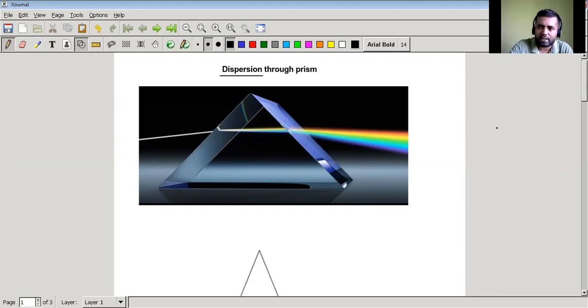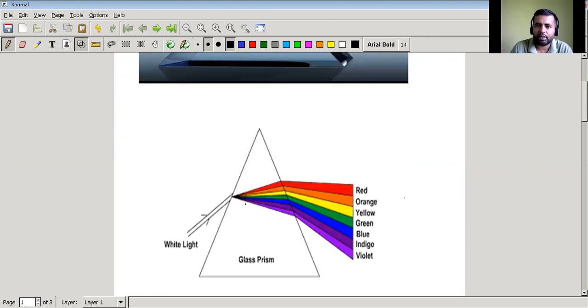Now the same thing, we all say that if we pass white light, it will form a spectrum. This is called visible spectrum, but actually these boundaries are not very sharp, but approximately it goes like this. Now if you try to recall, this is the direction of incident light, right? So this is the angle of deviation for red, this is the angle of deviation for violet. So you can see angle of deviation of violet is more than angle of deviation of red.